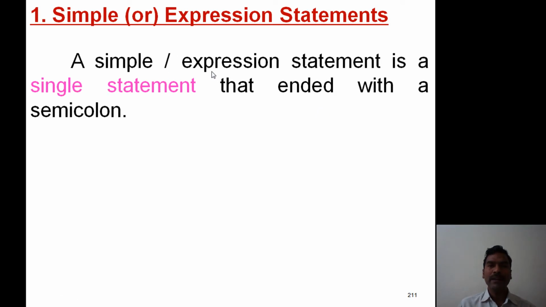A simple statement is a single statement that ended with a semicolon. Refer this one. It is a single statement and it must be ended with a semicolon. Now this one example. int x, y, z; and the statement is terminated with a semicolon. Now this type of statement is known as simple or expression statement.